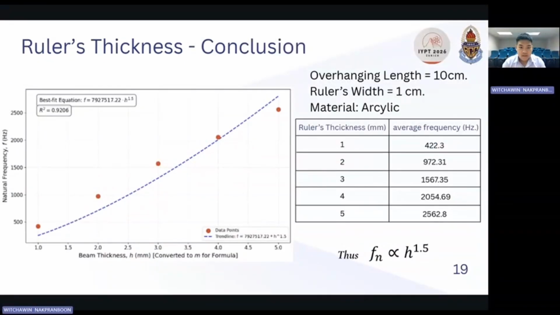With a fixed 10 centimeter overhang, the fundamental frequency rises from 422 Hz at 1 millimeter to 2563 Hz at 5 millimeters thickness. The correlation coefficient R squared equal to 0.9 confirms that the natural frequency scales precisely as thickness to the power of 1.5, exactly as predicted by Euler-Bernoulli theory. So, the term that the natural frequency depends on h to the power of 1.5 is experimentally verified.